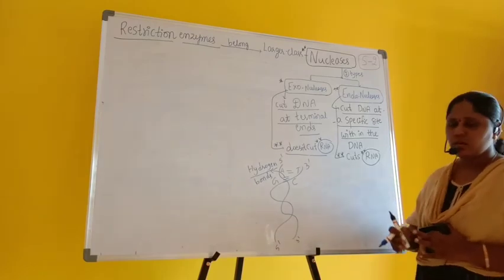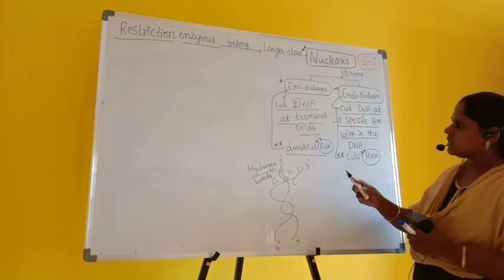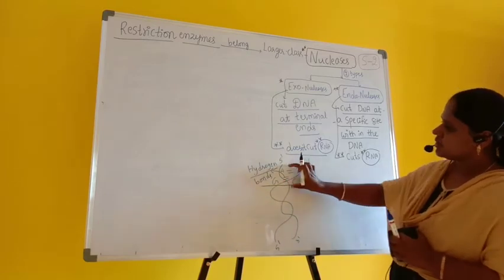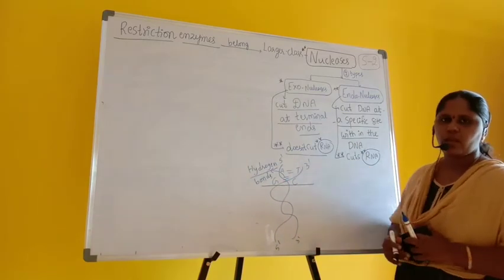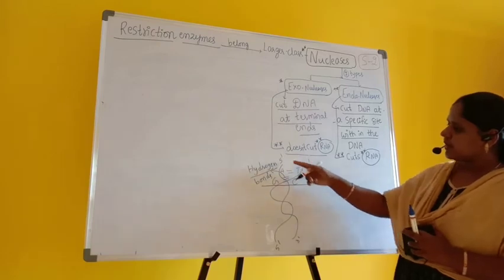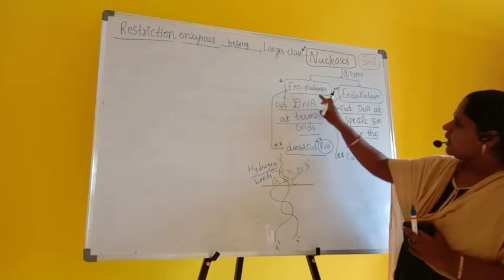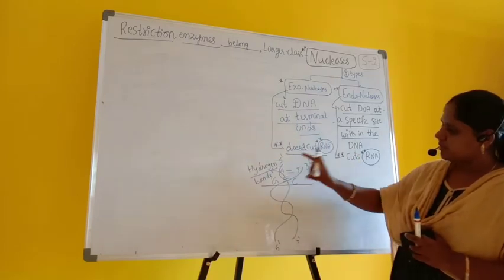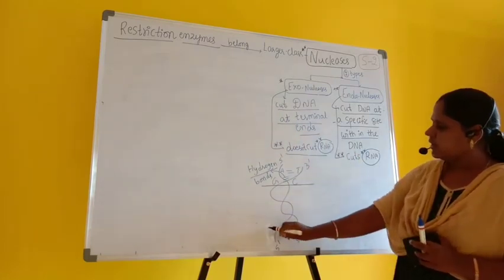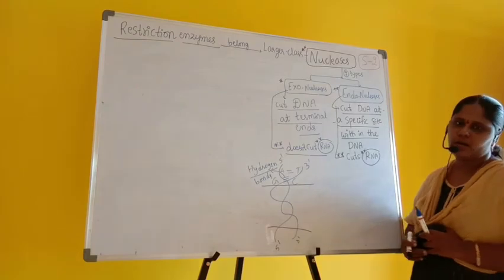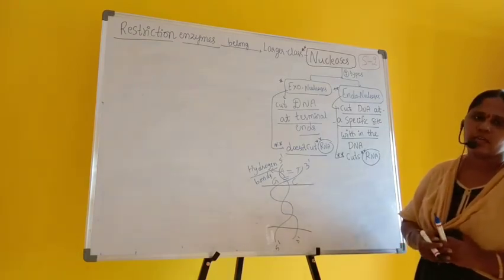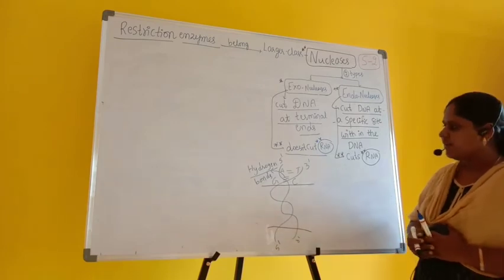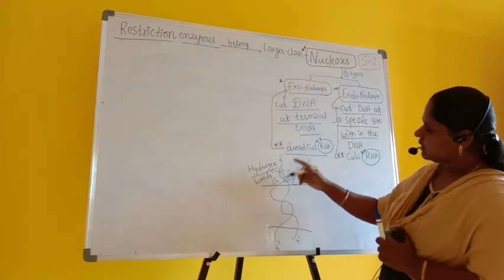Now, let us come to the backbone structure. Suppose this is an exonuclease; it will cut at the terminal point. This part goes away. From here to here, this is the terminal part. Exonucleases cut at terminal ends. How does it cut on the terminal part here? For example, here it is making the cut.